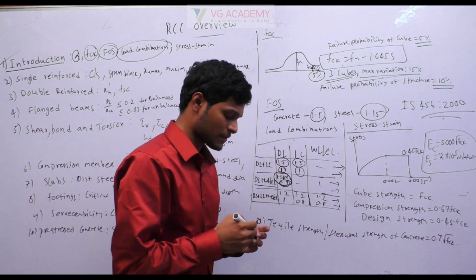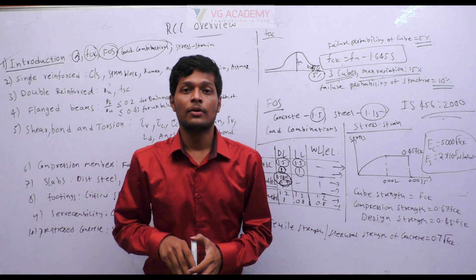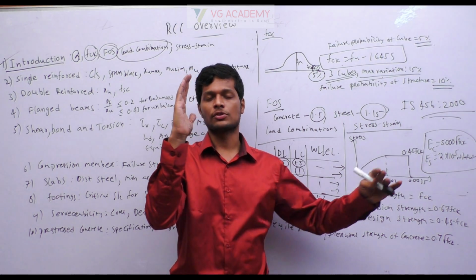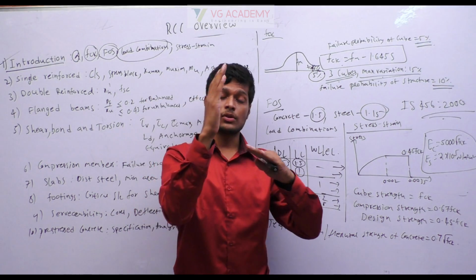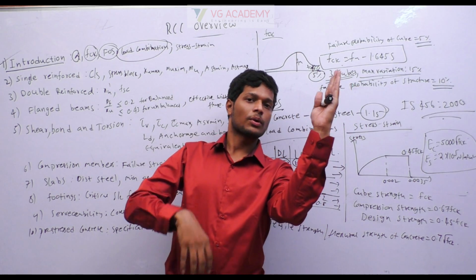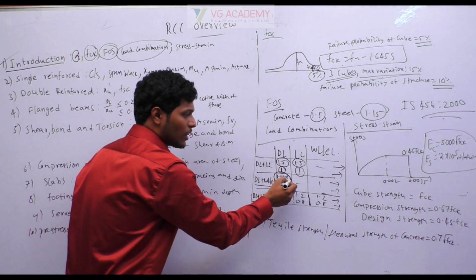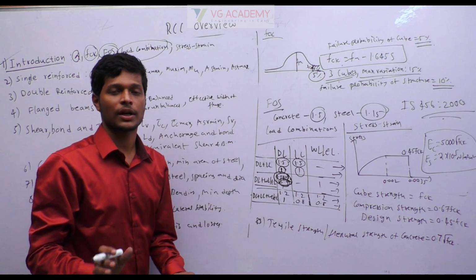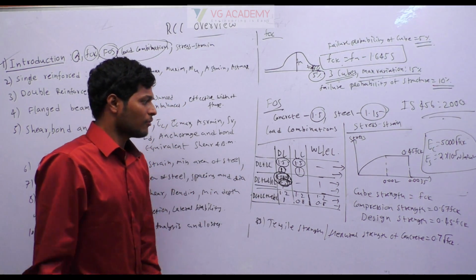What does this 0.9 mean? Here you can see dead load plus wind load or earthquake load. There is no live load here. When there is no live load in the structure, the gravity effect is very less because there is no live load. So when a wind load or earthquake load hits, there may be a possibility of overturning without collapse. If there is a possibility of overturning, the effect of dead load will reduce because it has overturned. There will not be much weight in this direction. So the dead load should be multiplied only with 0.9 when it is overturning, and 1.5 if it is not overturning. If they mention overturn, multiply 0.9. If not mentioned, 1.5. Okay.